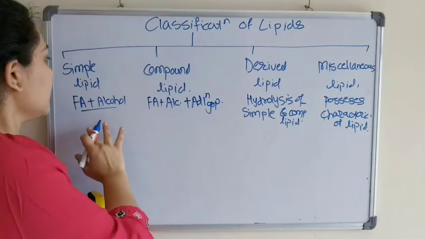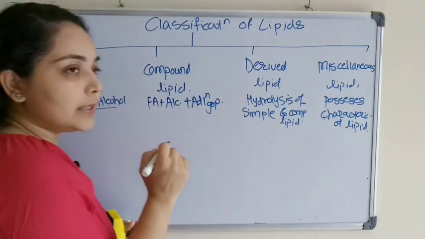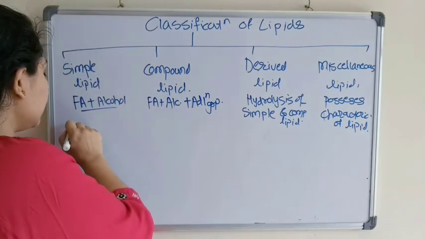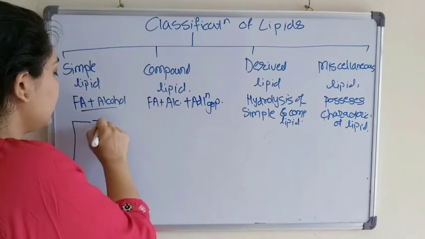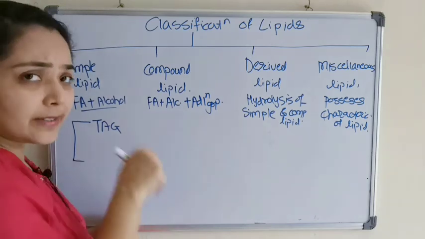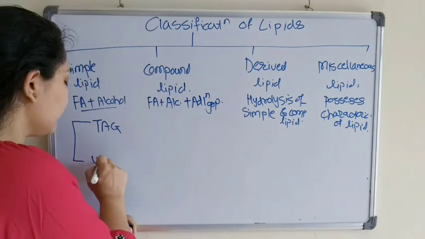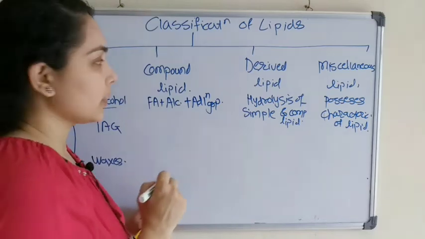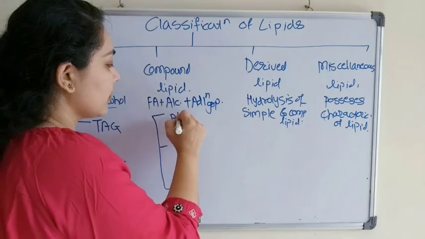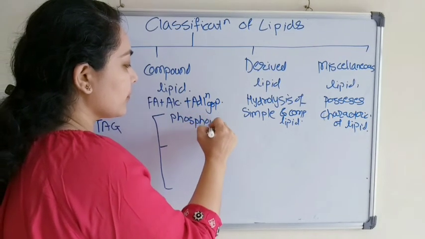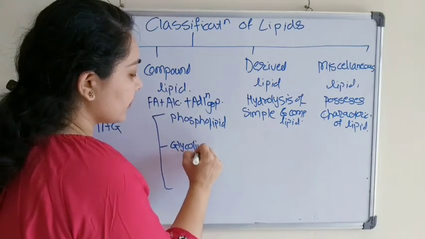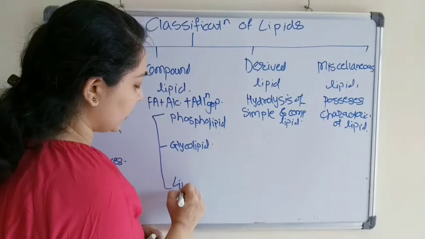So first, what are simple lipids? Simple lipids are further classified into two classes: triacylglyceride, or triglyceride, or fats and oil, all are the same thing, and waxes. Compound lipids are further sub-classified into phospholipid, then glycolipid and lipoprotein.